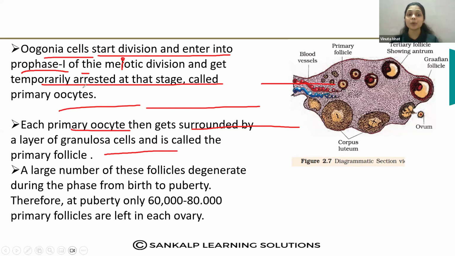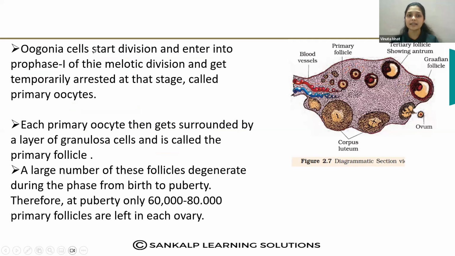They get temporarily arrested at the stage called primary oocytes. Okay. Here, oogonial cells have formed, right? These oogonial cells start the cell division, the meiotic cell division.